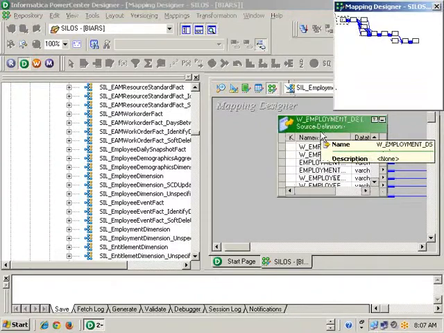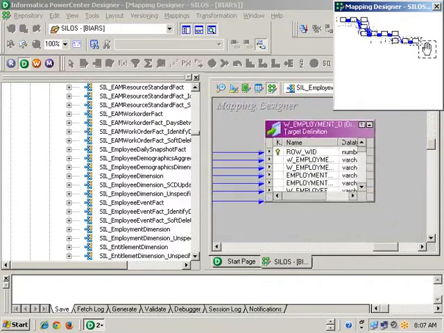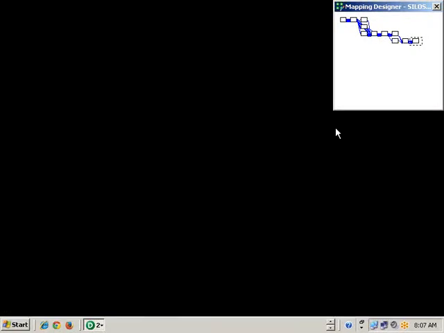The target is acting as what, sir? Source here. From this one we are developing the dimension table. This is our data warehouse table. So overall what I want to tell is